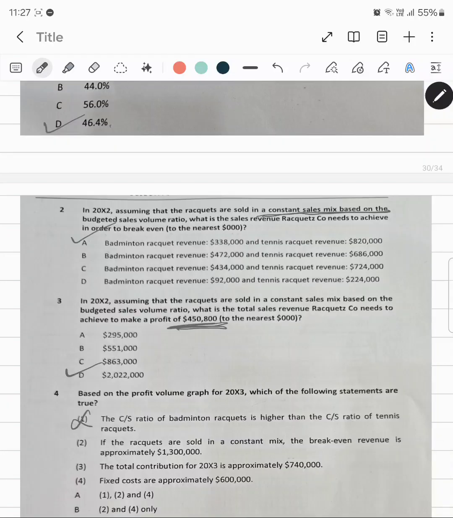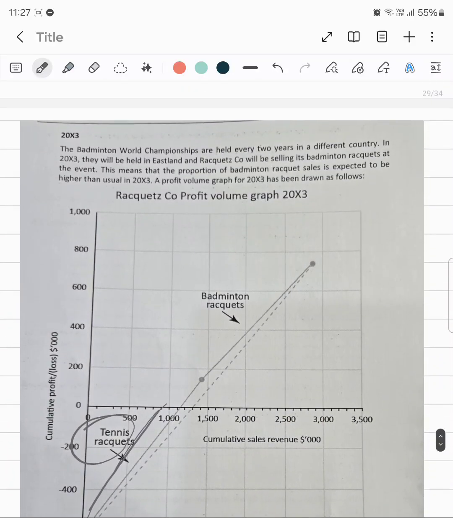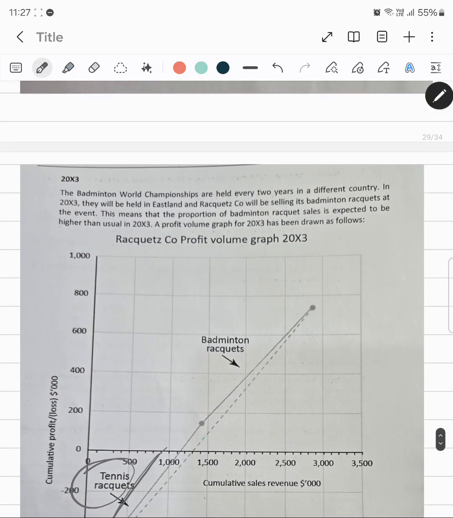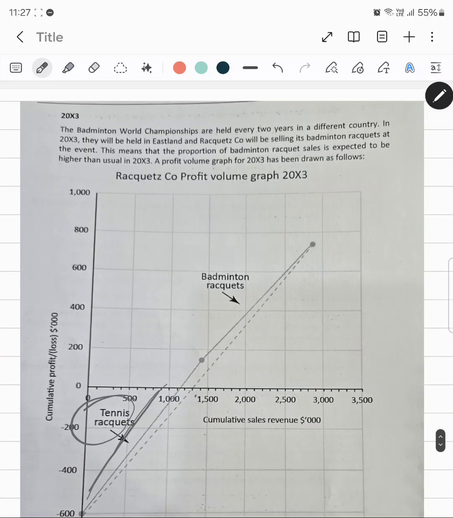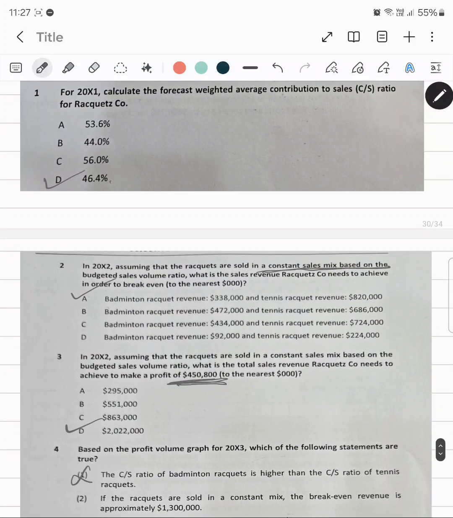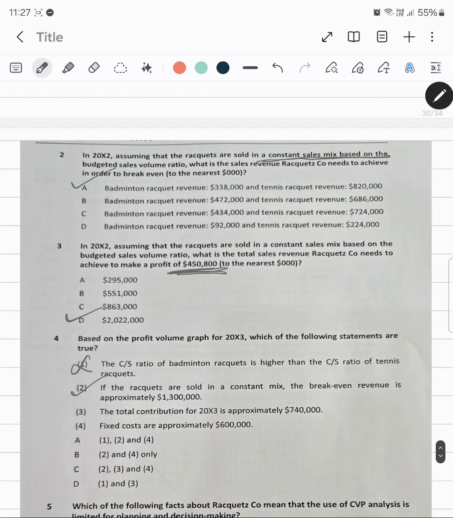Then we have, if the rackets are sold in a constant mix, the break-even revenue is 1.3 million. Over here we can see the break-even revenue is this dotted line which is getting intersected at the revenue line over here at this point, and this is 1.3 million. Hence the second statement is true.